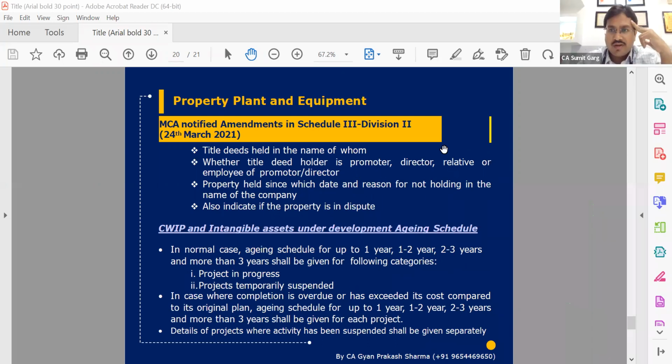Separate disclosure required in case of assets held for sale? Yes, sir. There will be a separate disclosure required, and I think that will be disclosure on the face of balance sheet also we will require, because that asset will not be a part of our property plant schedule. So Ind-As 16 or Ind-As 38 will not be governed here. So separate valuation will be done, and separate disclosure on face of balance sheet we are required to give.